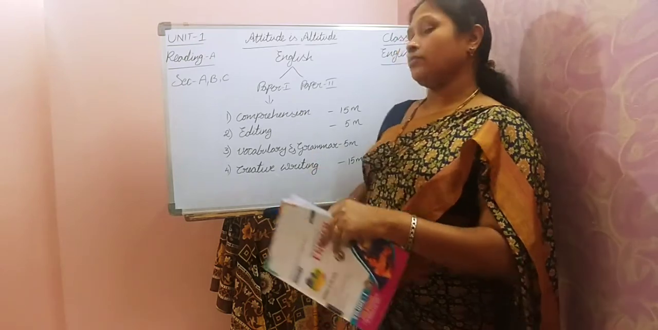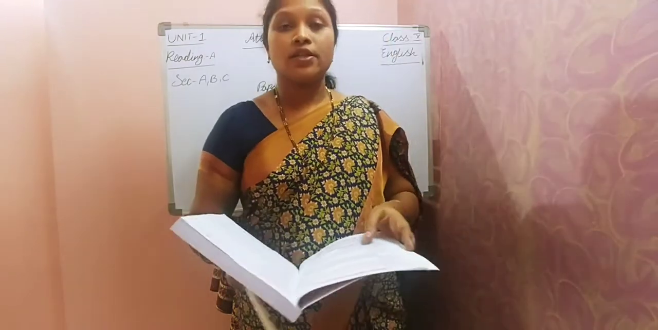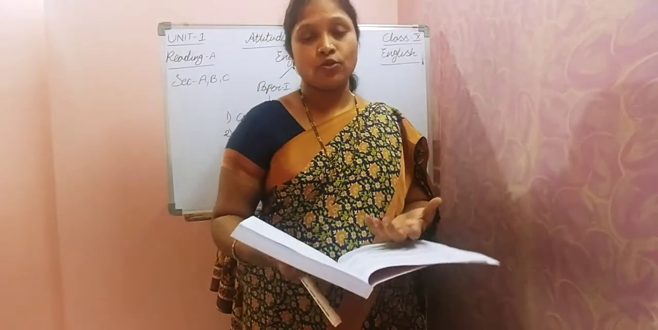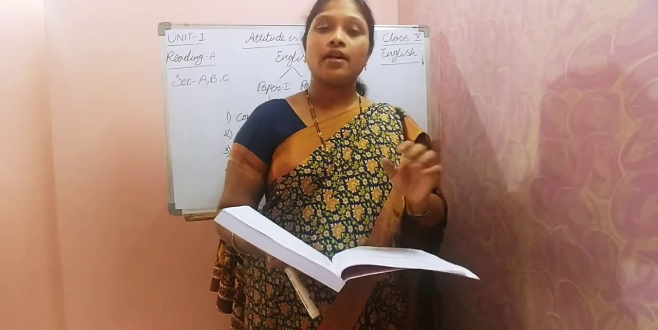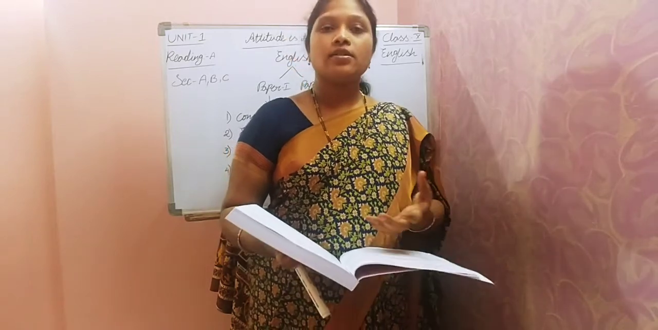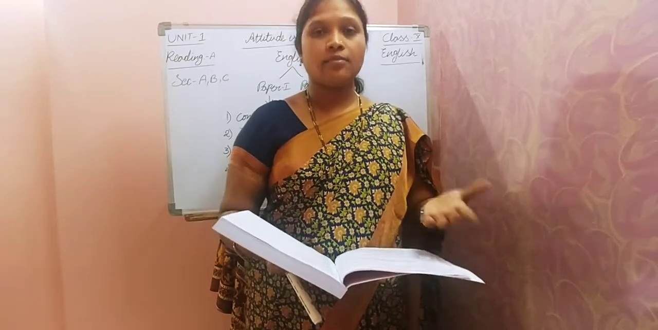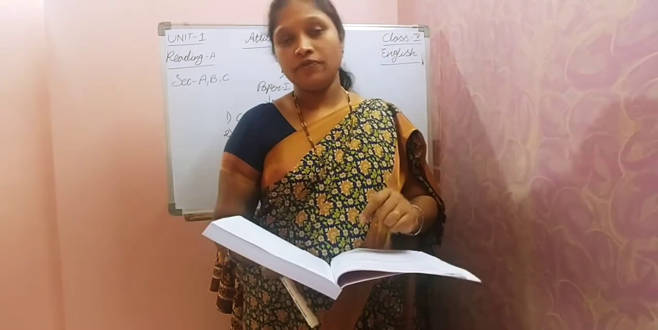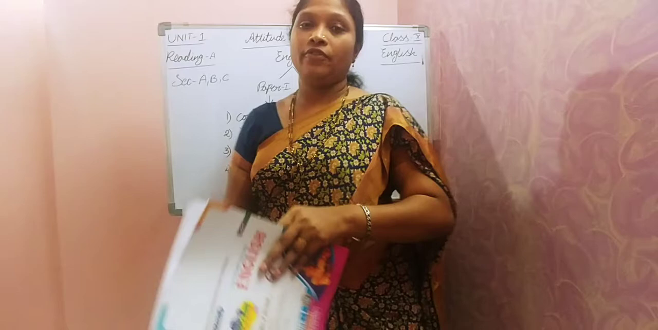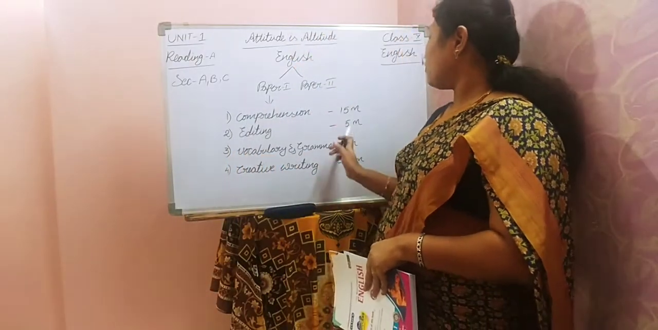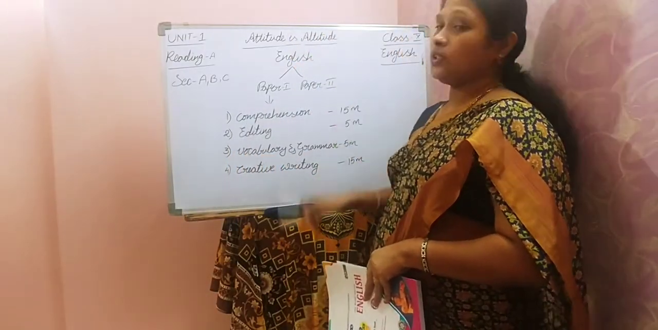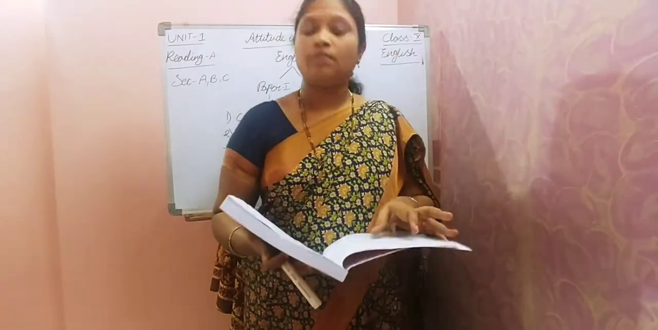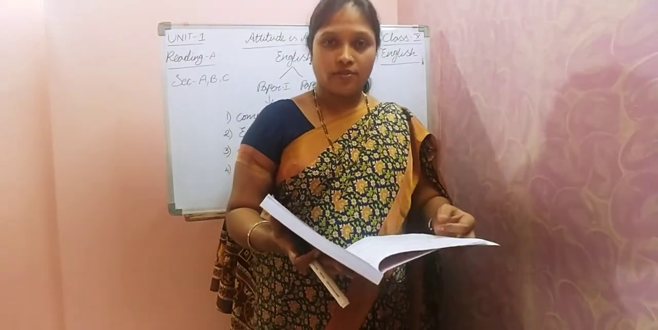And the last one that comes under section C is creative writing. Here in creative writing we also have 2 parts: major discourses and minor discourses. Major discourses come under the 10 marks question, and minor discourses will be given for 5 marks. The total will be 15 marks. So 15, 5, 5 and 15. That means a total of 40 marks. Your final examination paper will be in this pattern.